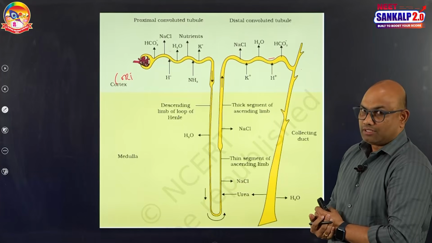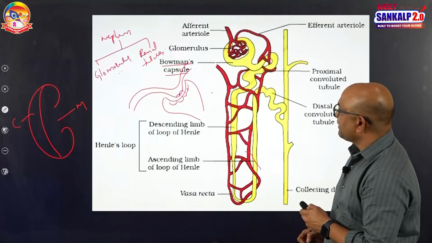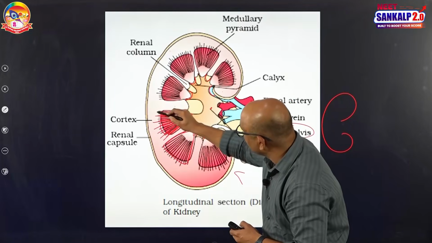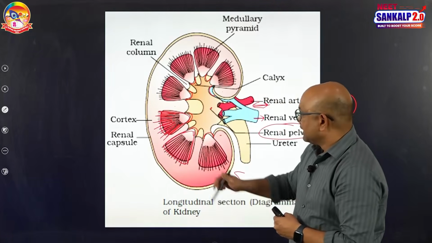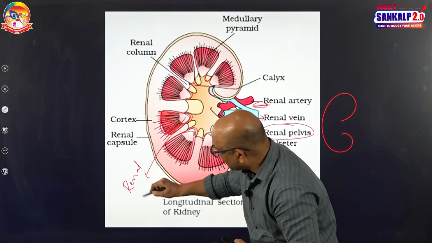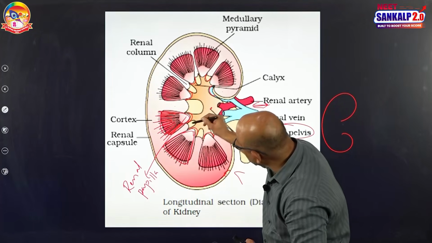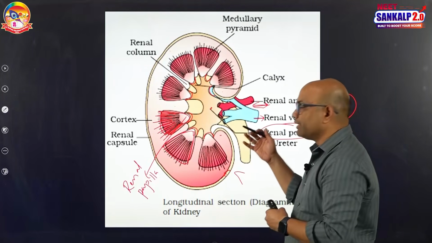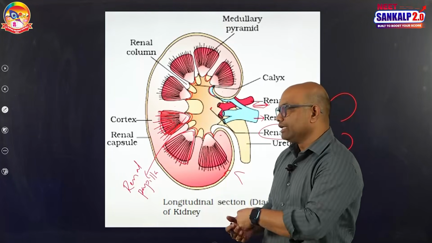See, these collecting ducts extend into the renal pyramid. See this, these black colored lines are nothing but collecting ducts. They open into the renal pyramid. In the renal pyramid, collecting ducts join to form a duct of Bellini. The duct of Bellini opens into the tip of the renal pyramid known as the renal papilla. This renal papilla opens into the calyx. Calyx opens into the pelvis. Pelvis opens into the ureter. This is the passage of urine. So, the duct of Bellini is formed by the joining of collecting ducts in the renal pyramid.